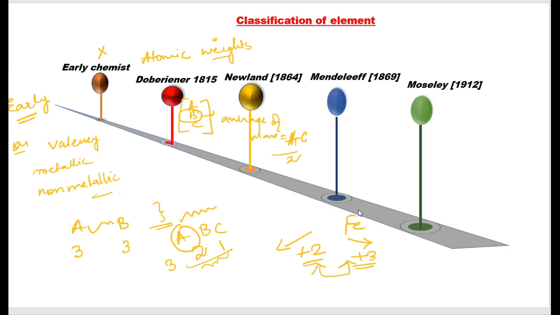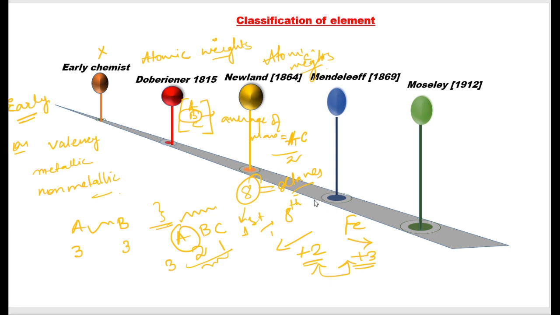So this method was also discarded. Newlands also continued the proposal proposed by Dobereiner. He also arranged elements in the increasing order of atomic weights. But instead of taking 3 elements together, he took 8 elements together, known as octaves, where the first and the 8th element show resemblance in properties.